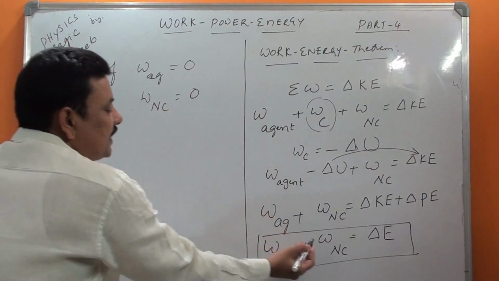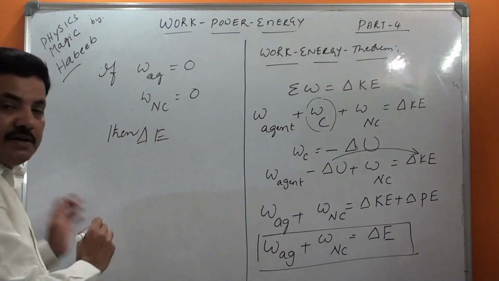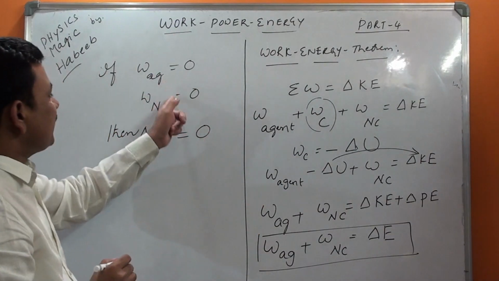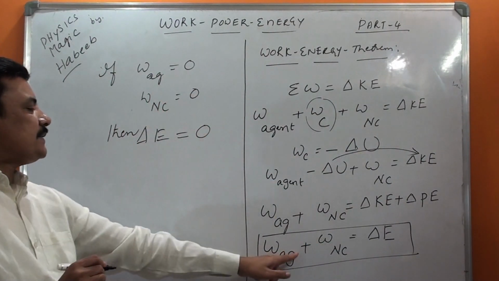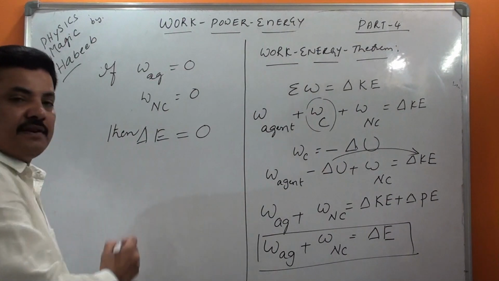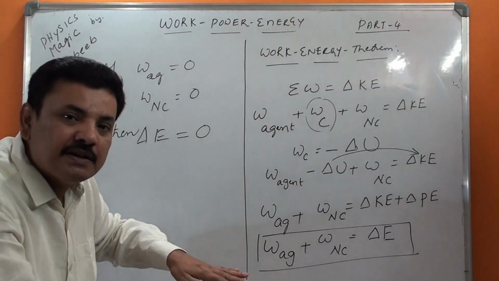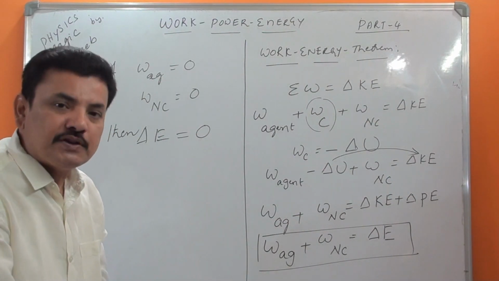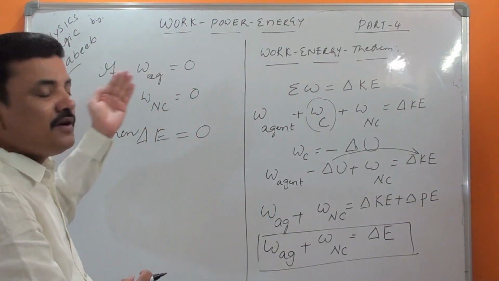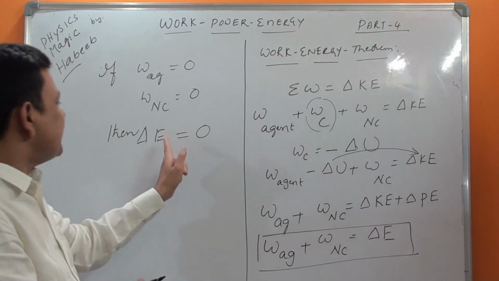Then if you substitute in this one, delta E is equal to 0, since W agent is 0 plus W NC is 0. That is nothing but change in mechanical energy is equal to 0 when there is no agent and no non-conservative force. Because when these two forces are not there, work done by the agent becomes 0 and work done by non-conservative force becomes 0. Then delta E is equal to 0.